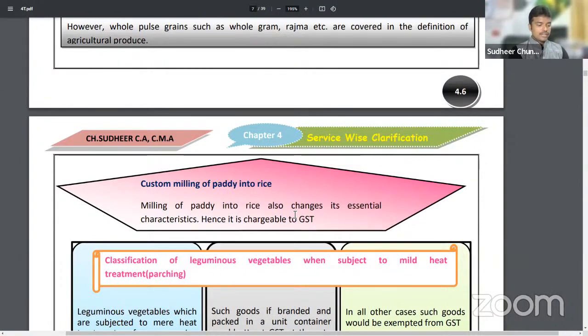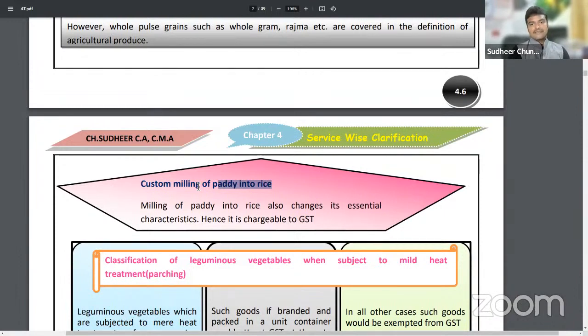Now, if we continue the topic, custom milling of paddy into rice. Sir, paddy is an agricultural produce. Am I correct? Yes. But if paddy is converted into rice, in this case whether exemption will be given?